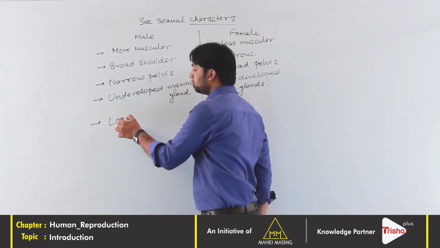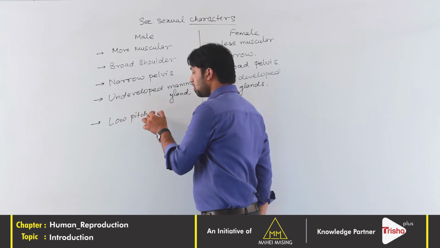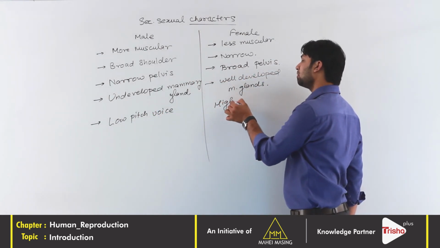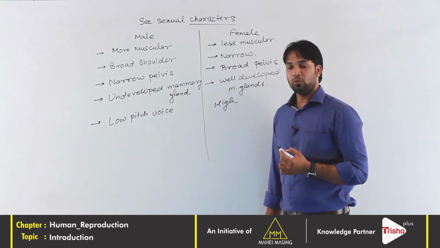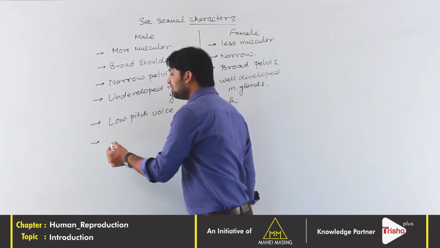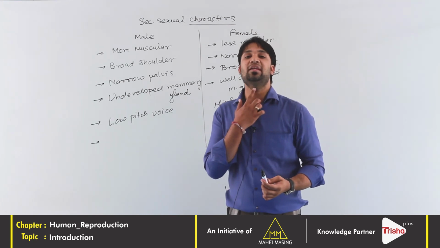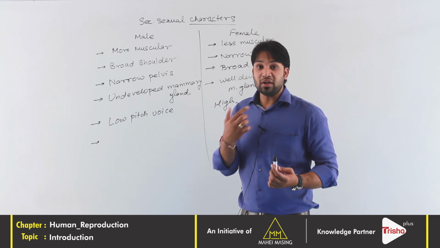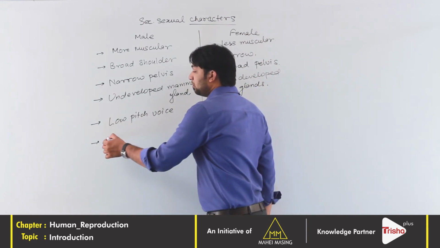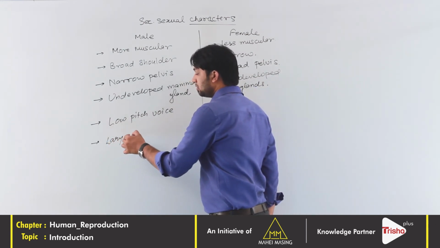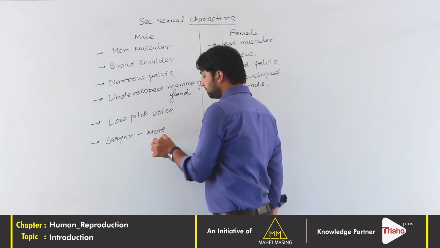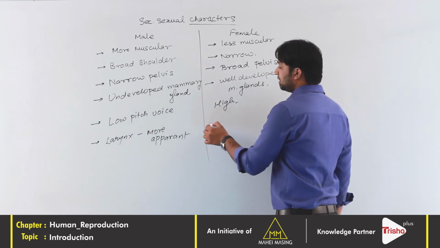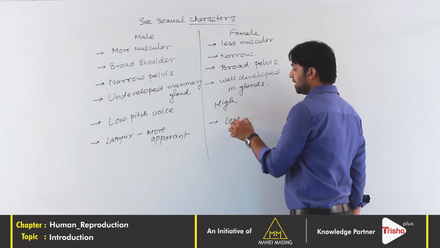The female will have a high pitch voice. The larynx of male will be more apparent. The Adam's apple is only visible in case of male. Female will not have any Adam's apple. So larynx is more apparent in male, whereas less apparent in female.